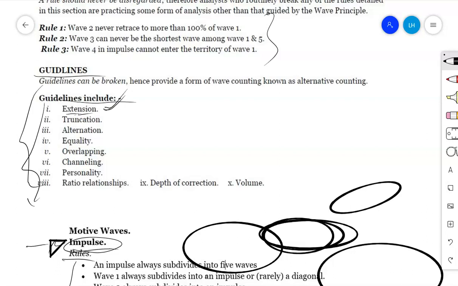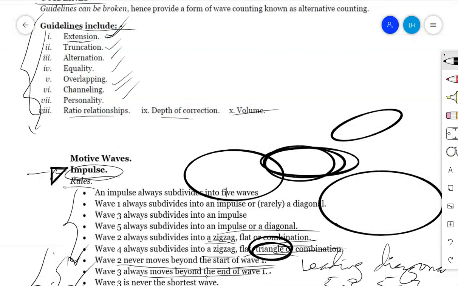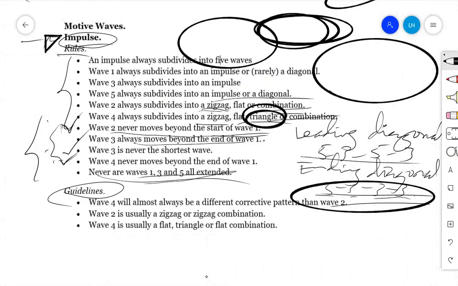Therefore, we have these guidelines: extension, truncation, alternation, equality, overlapping, channeling, personality. We have the ratio relationship, the depths of correction, and then we have the issues on volume. All of these are what we call the guidelines, and here they are generalized. But when we come to cover every market pattern, you will find that there is variation. When we are talking about extension, it will be different in every market pattern.